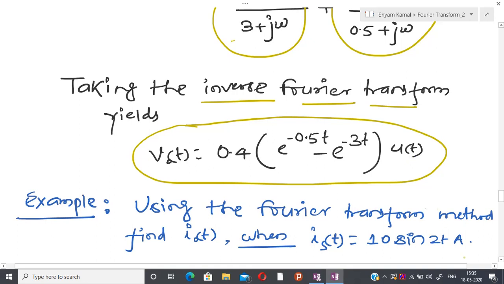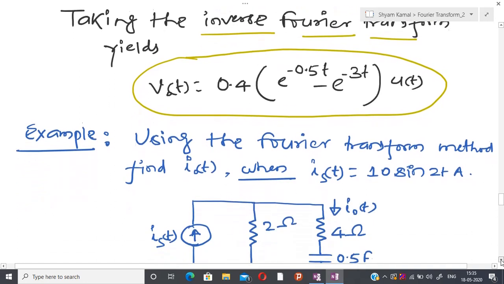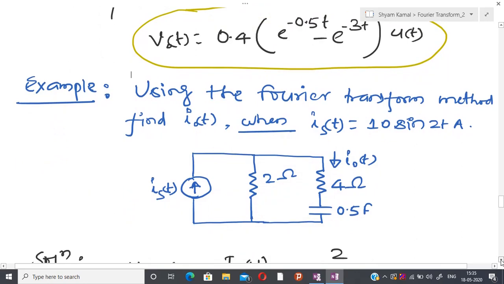Now let us see the second example. Here I have taken a periodic input, in order to confirm whether this technique is also applicable for periodic signals or not, because this is more generalized, as I have told you. So obviously it is applicable for the periodic one also. In order to verify this, you can go by a different route.